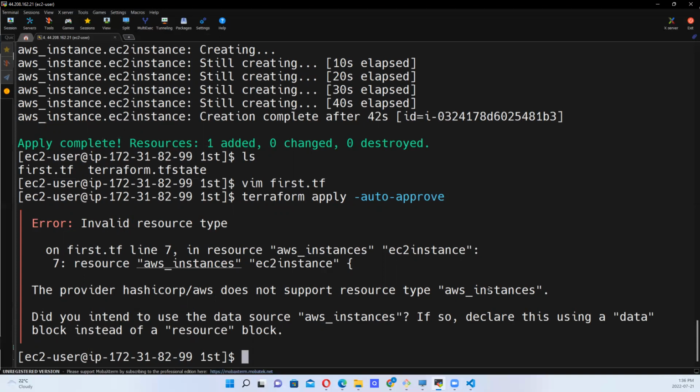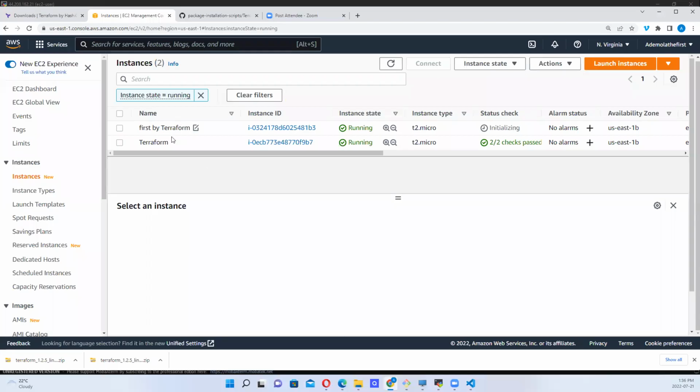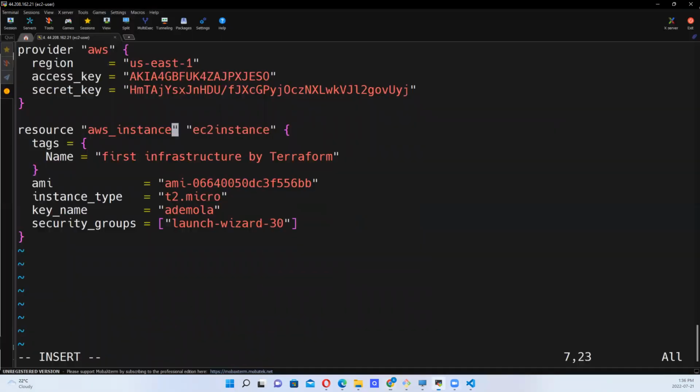So this has to be exactly this way, okay? It doesn't support the resource type aws_instances. So now let's go and make the modification and put in what should be there. So let's put it as aws_instance, okay? So now it's going to work. And remember, what we are targeting is to see a modification happen. First we changed it to first infrastructure by Terraform. Okay, so let's go back and see what we get.